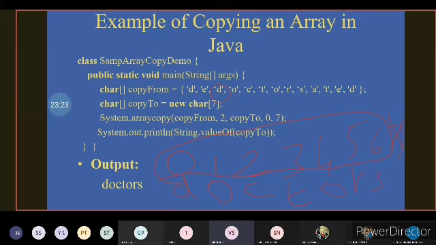System dot arraycopy is a function. It tells what address to be copied, from index 2 to 6 could be copied, up to 7 in the copy to array it will be copied, sir. It will start from copy to and up to the space filled. It could be copied in copy to array. System out println function is used to print the copied values, sir.